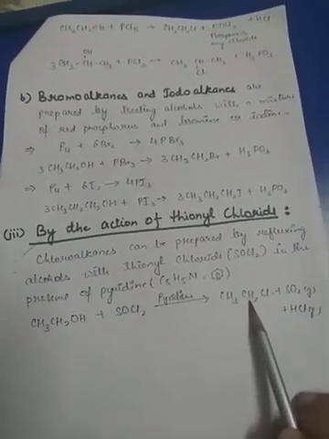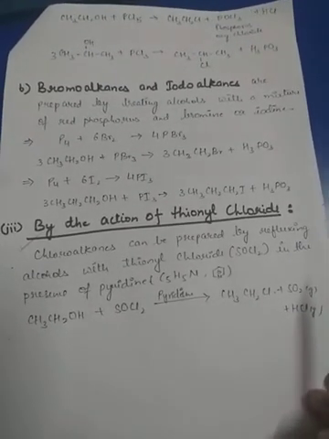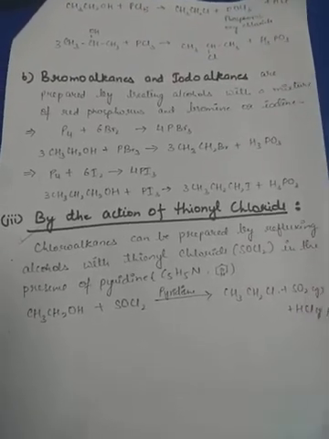So this is the best reaction, that is the reaction of alcohol with thionyl chloride in presence of pyridine to obtain haloalkane. So this was about the preparation of haloalkane, and two more preparation reactions are left that we will continue in the next video.